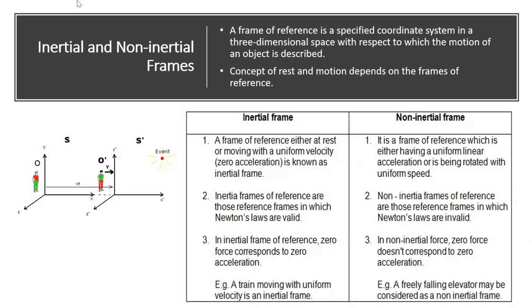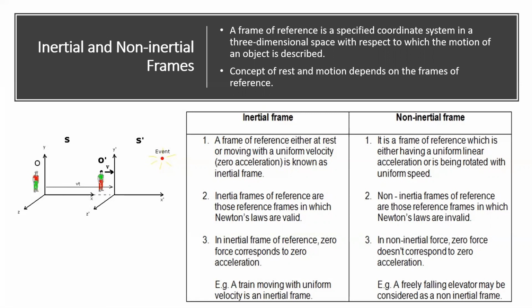These frames of reference themselves can be classified into two types: inertial frames of reference and non-inertial frames of reference. Here, what is meant by an inertial frame of reference? Suppose you have two frames of reference. As an example, let me consider this O frame of reference attached to Muhammad Zaman. He is standing on the railway platform.